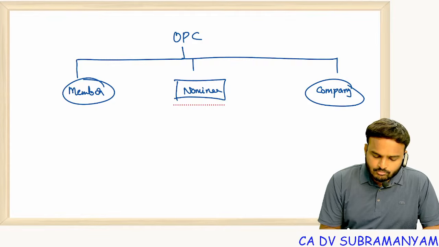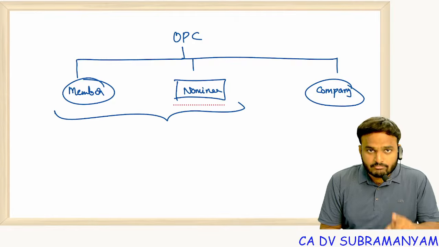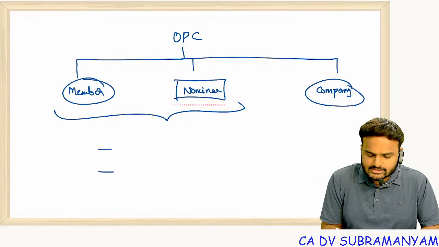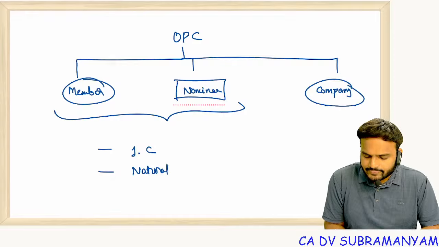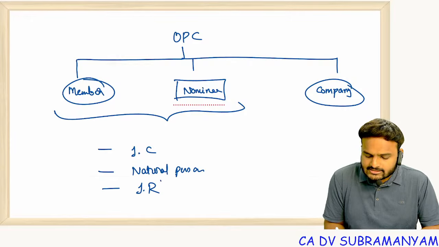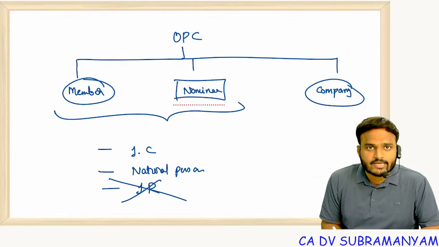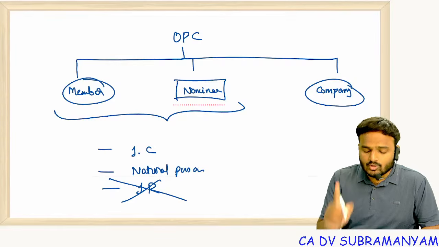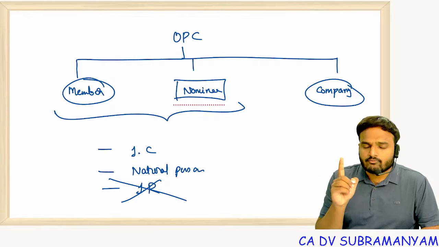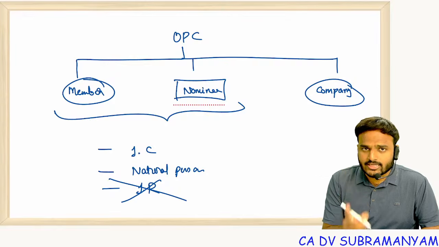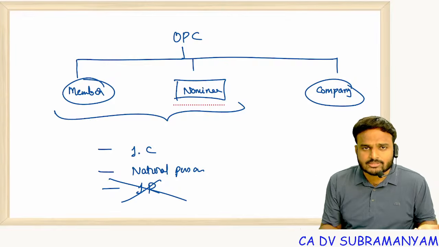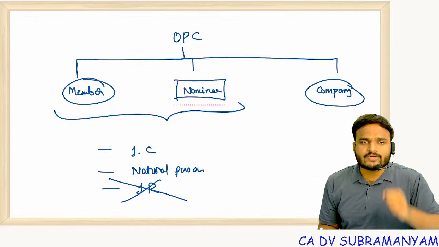Both member and nominee should satisfy 2 conditions. One is Indian citizen, the second one is natural person. Before the amendment, we had a third condition, that is Indian resident, but now this condition is not there. Only 2 conditions to be satisfied. First of all, he or she should be a natural person. Next one, citizen of India.